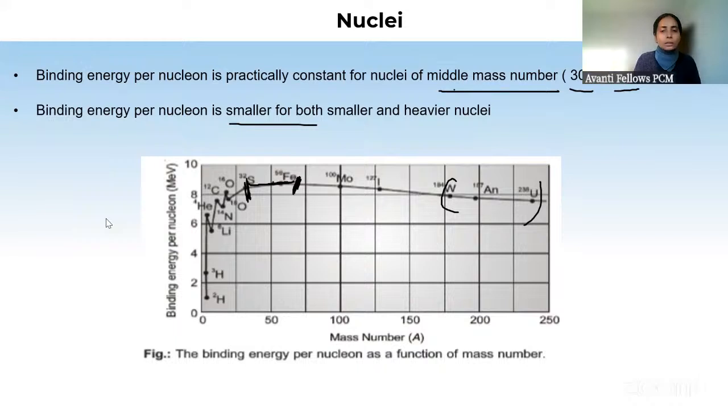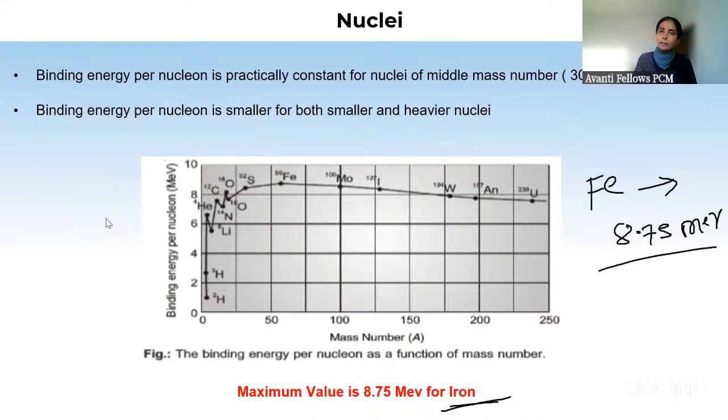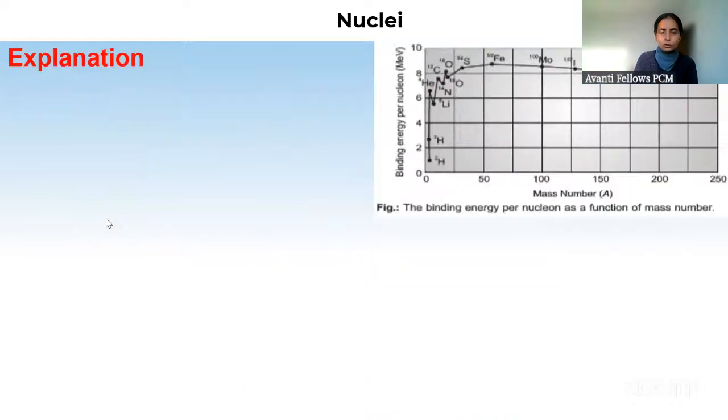Now we will explore the reason why this is happening. I mean, we have got the observation by looking at the graph. Now we will explain one by one each of these things. Maximum binding energy per nucleon is here for which one? For iron, for Fe. And this is how much? This is 8.75 MeV. For iron, the maximum. That we can notice here. यहाँ पे देख लो, इसके लिए तुम्हारा क्या है? Binding energy per nucleon सबसे ज्यादा है, 8.75 MeV.